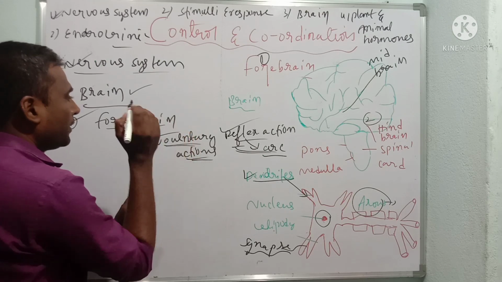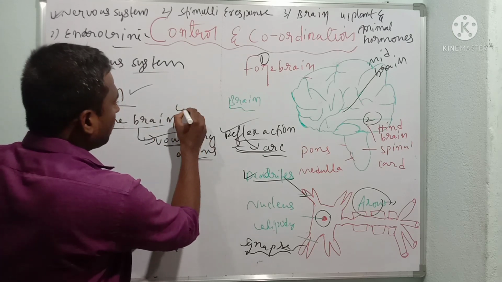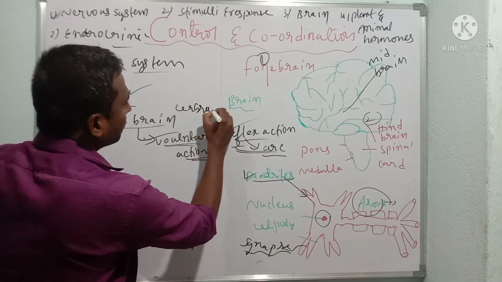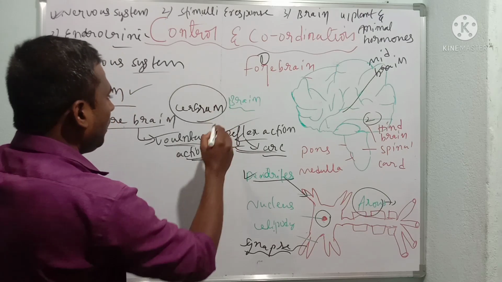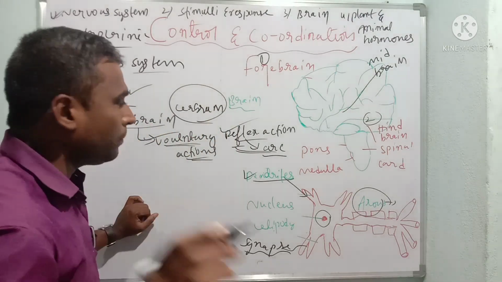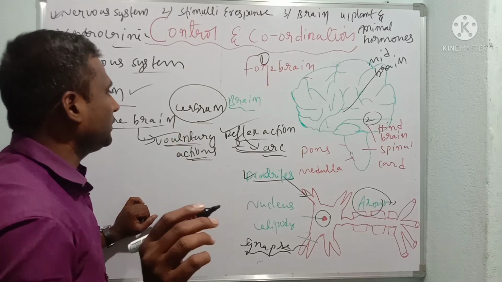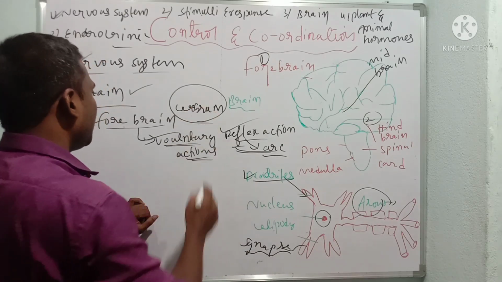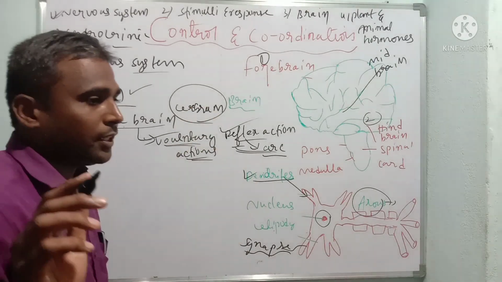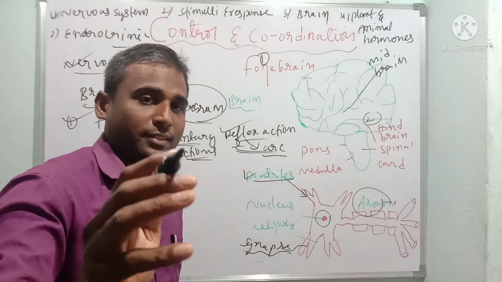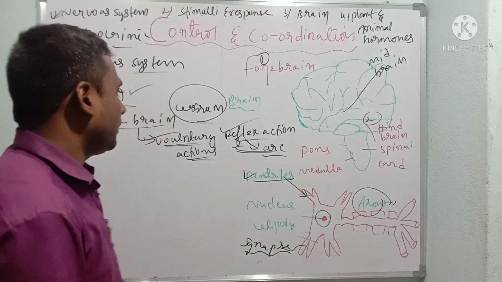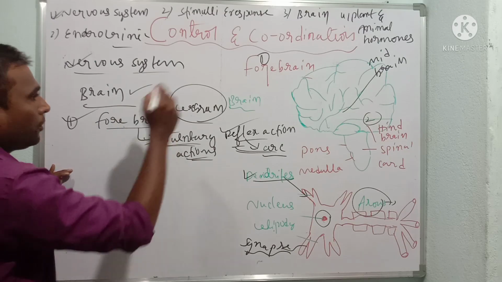In the forebrain, there is a special part called the cerebrum. All voluntary actions are controlled by our cerebrum. Remember, children, forebrain means voluntary actions. Now this is about the forebrain.